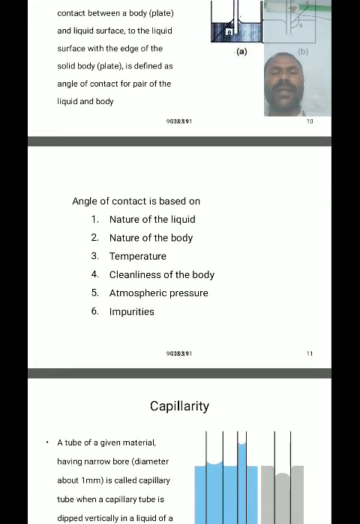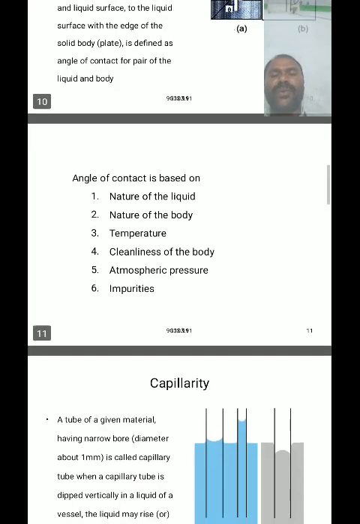The angle of contact depends on the nature of the liquid, nature of the body, temperature, cleanliness of the body, atmospheric pressure and impurities.